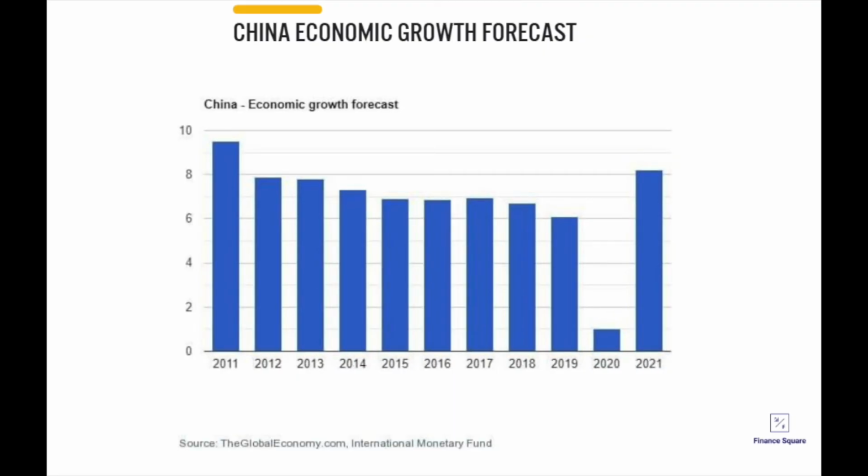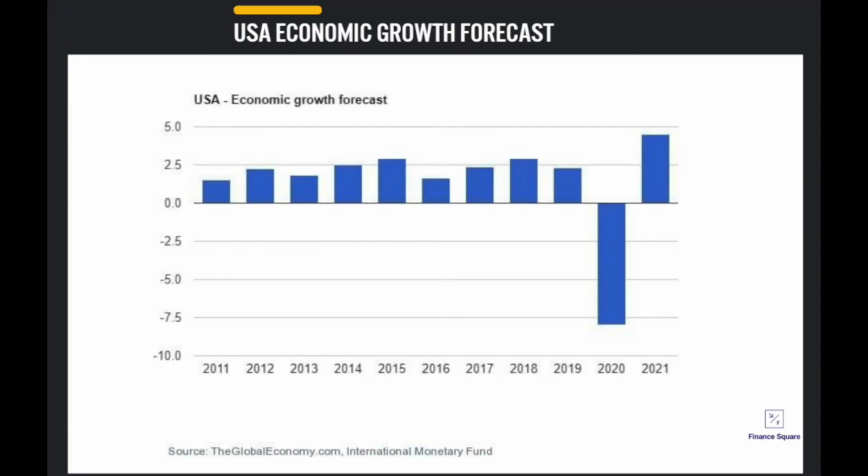When we look at the forecast for the past 10 years, China's economic growth forecast was well above 6%. With the exception of 2020, the COVID-19 period, where you can see that the forecast has been adjusted to just above 1% for China, and for next year to be way above 8%. US economic growth forecast.